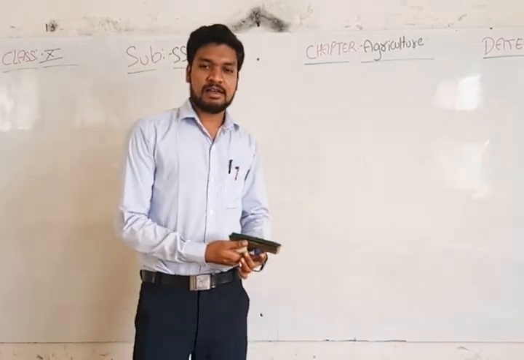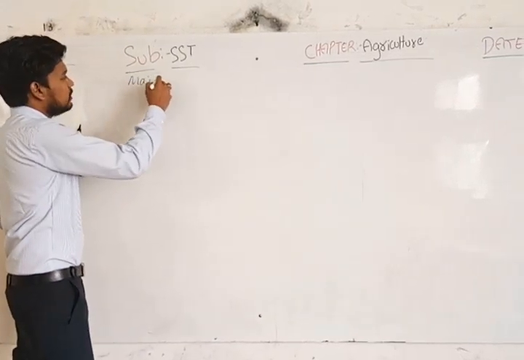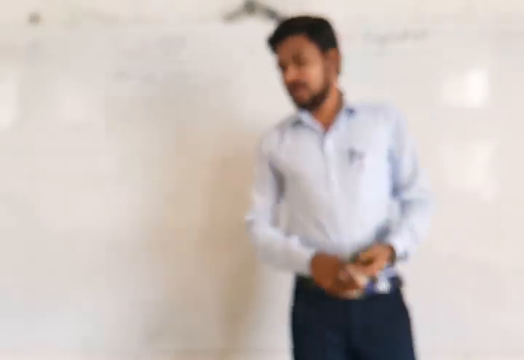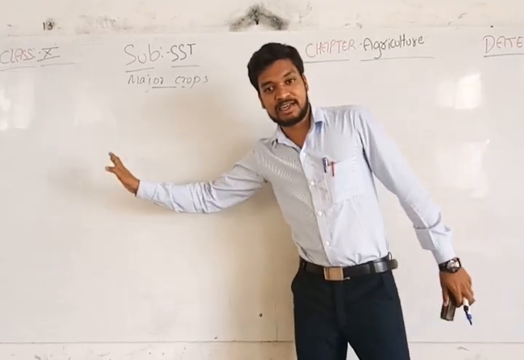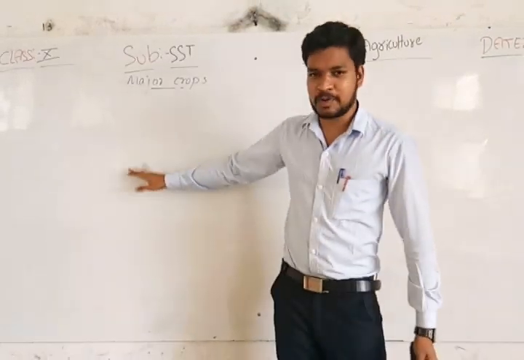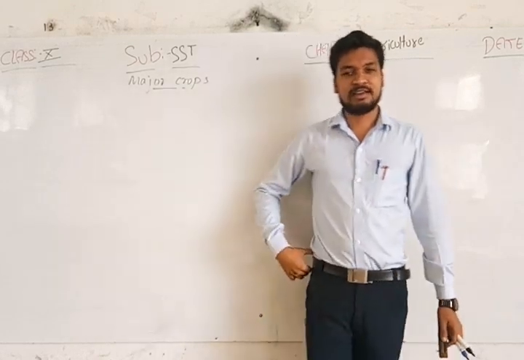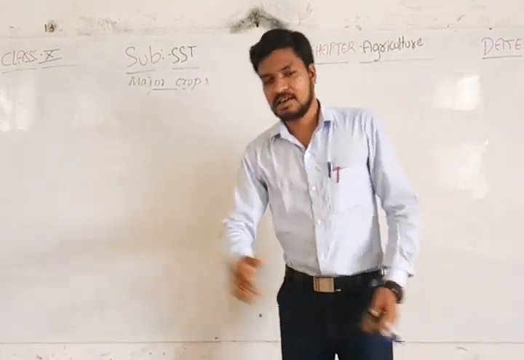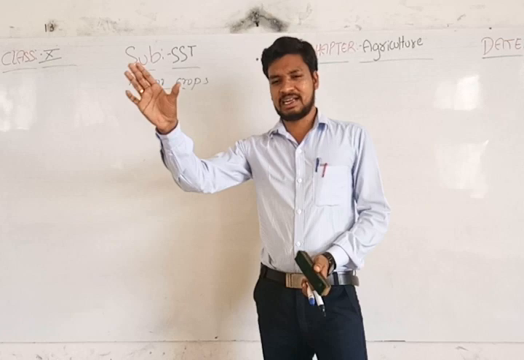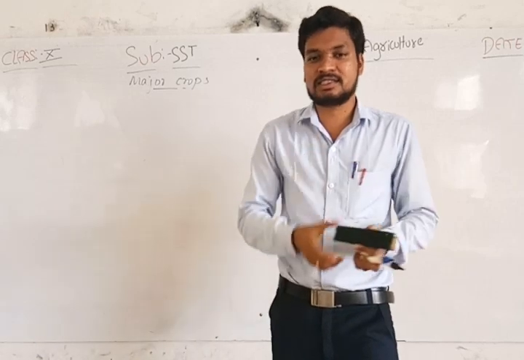Then we are in major crops. The topic major crops, the important crops of India. These important crops which we grow in India are classified into three groups, as I told. There is no need to worry about the groups, but for better understanding, you should understand them. One is the food crops, like the grains, cereals. Another one is food crops, but not grains.